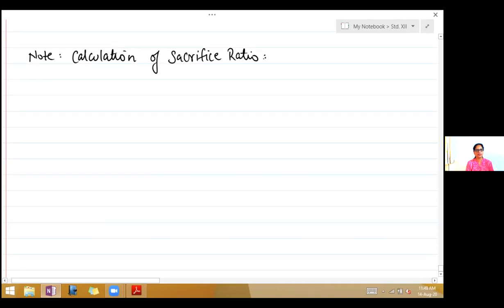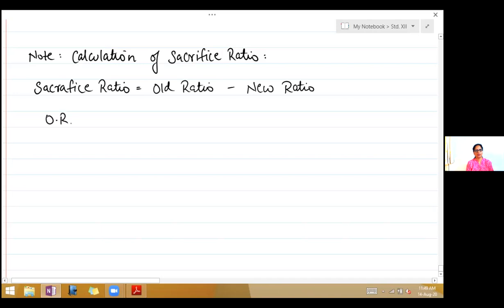The formula here is sacrifice ratio is equal to old ratio minus new ratio. Now we have to first take the total of the old ratio. See what is the old ratio? Old ratio is 3:2. So the total of that is 5. See what is the new ratio? It is 3:2:3. So the total here is 8.